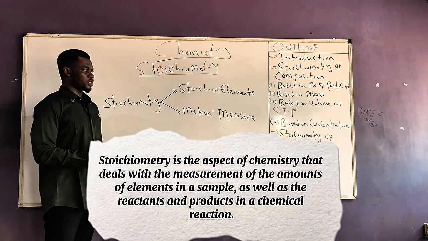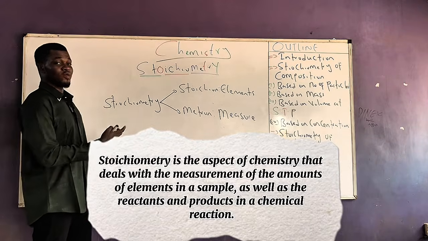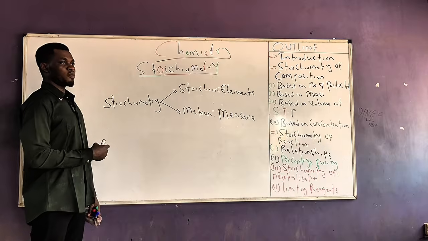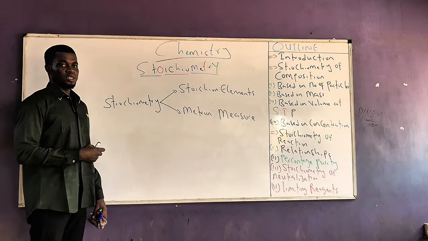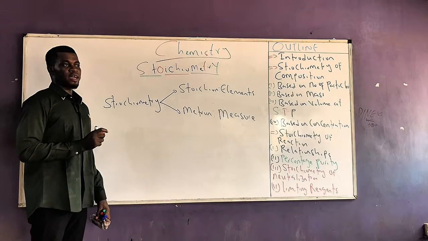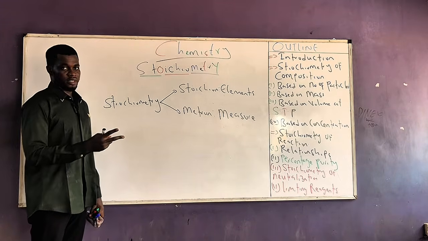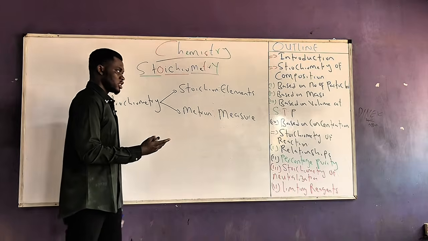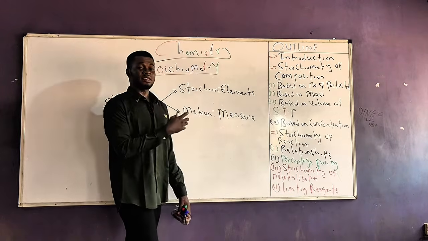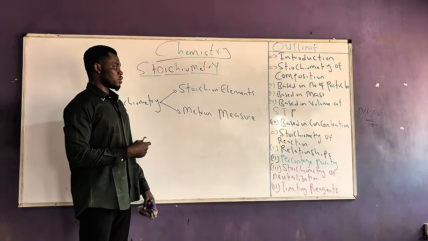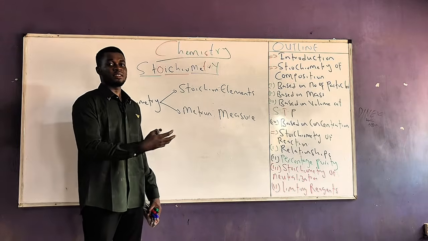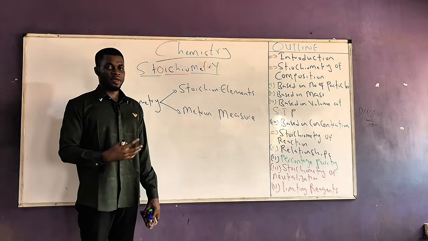We could have stoichiometry of composition, where we are talking about the measurement of the amount of elements in the sample. And we could also have stoichiometry of reaction, where we are concerned with the amount of reactants and products that participate in the chemical reaction.